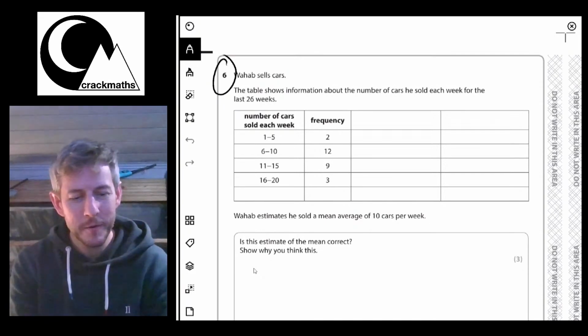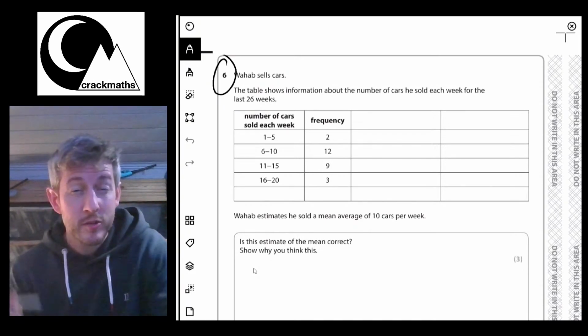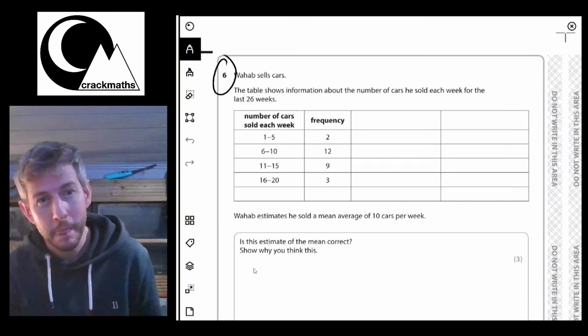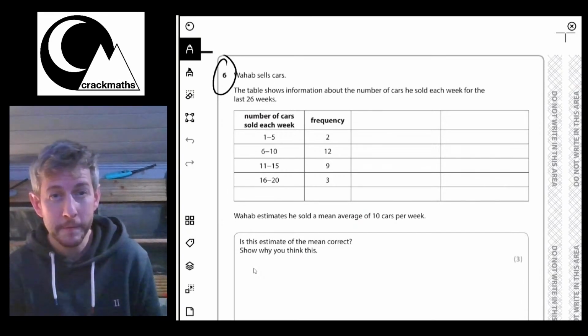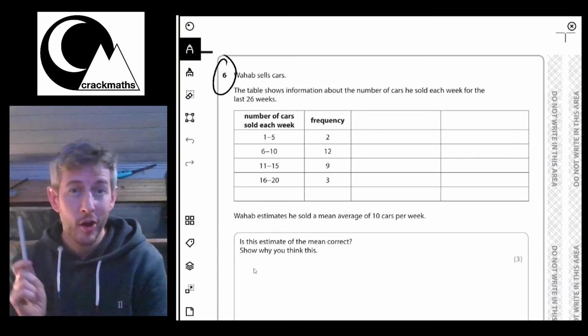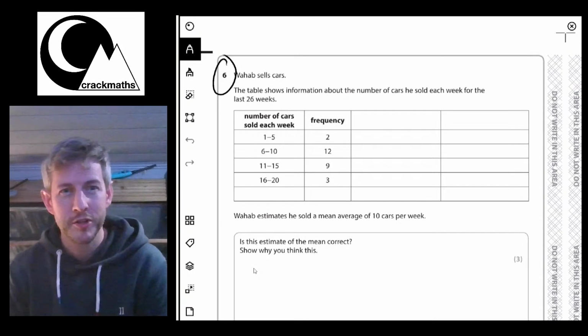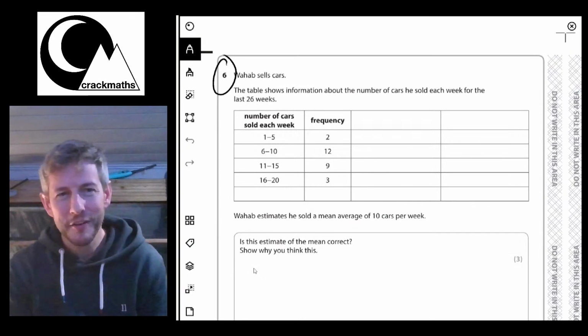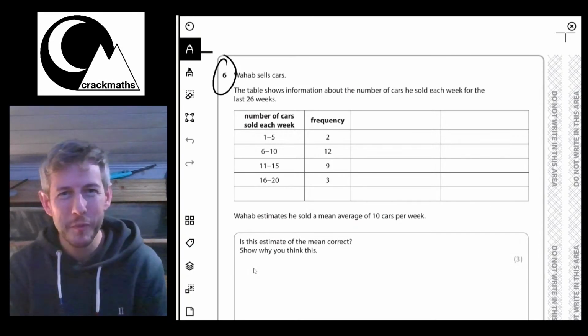As I said, we're up to question 6. If you do want to look at the first half of this paper later on, we've got section 1, which is the non-calculator section, and I've done that earlier, and it is available for you to watch since the live stream. So if that's everything, I'll just get started on working through this.